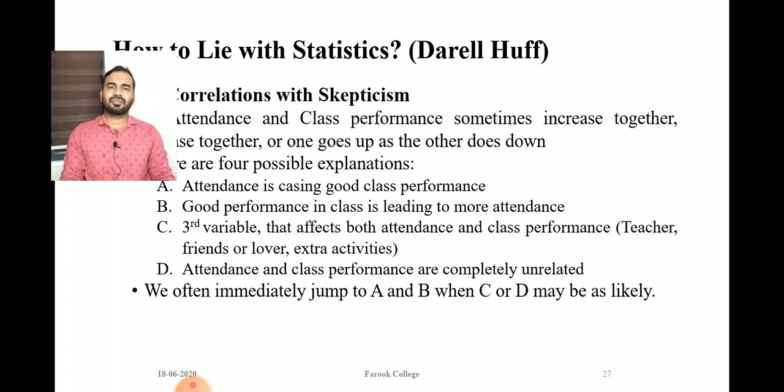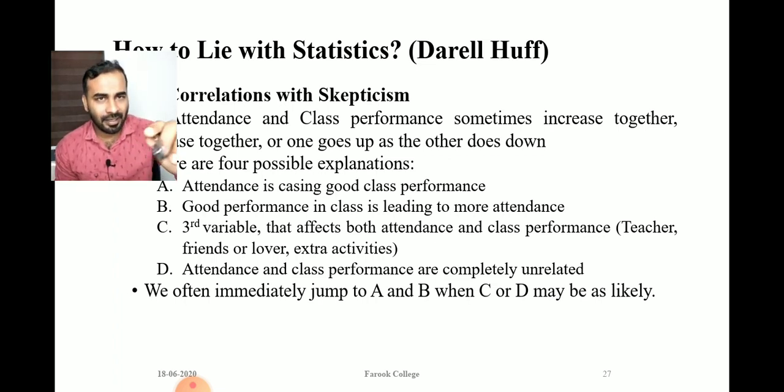And the last possibility is that attendance and class performance are completely unrelated. Even though we are getting some numerical coefficient, in reality they may not have any kind of relation.